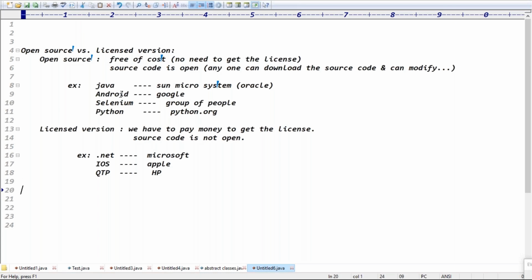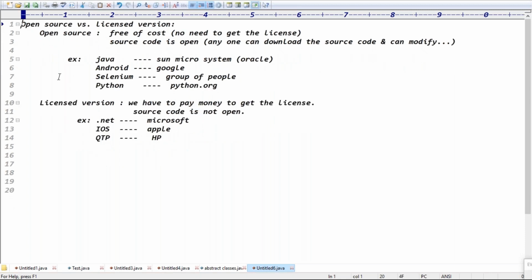Guys, are you clear? So finally, in real time, we have two fancy words: open source products and license versions. If the manager says we are using open source technologies or we are using license version technology, okay. This is the clarity we have to get.